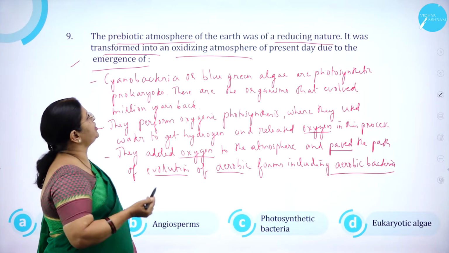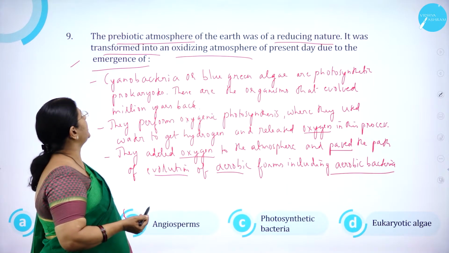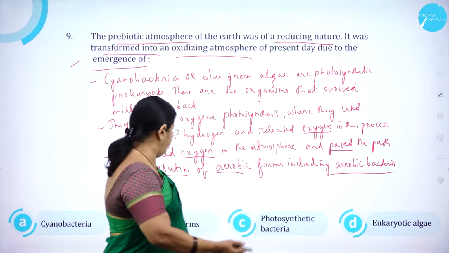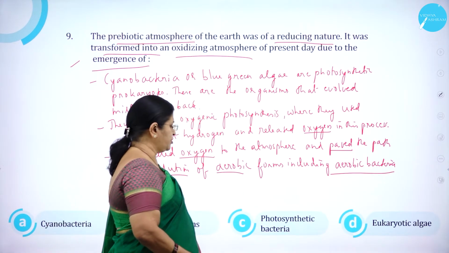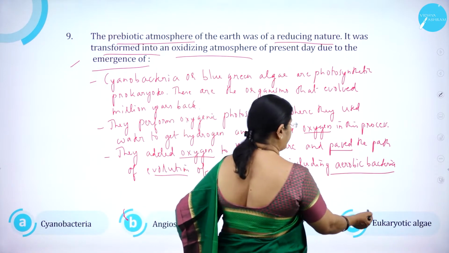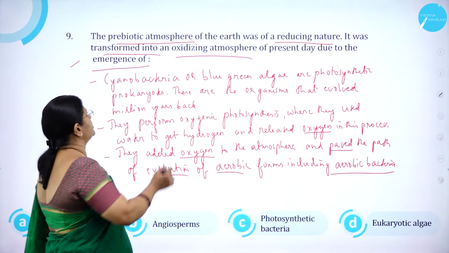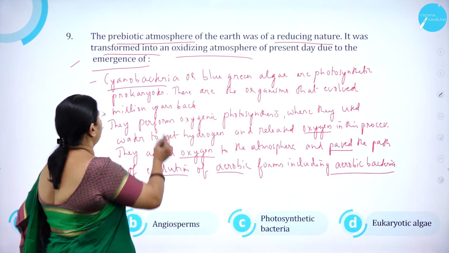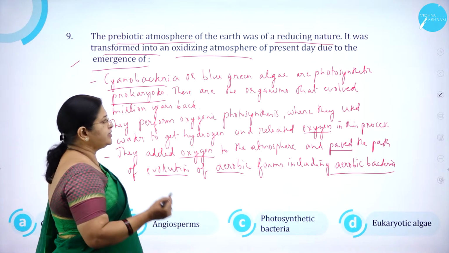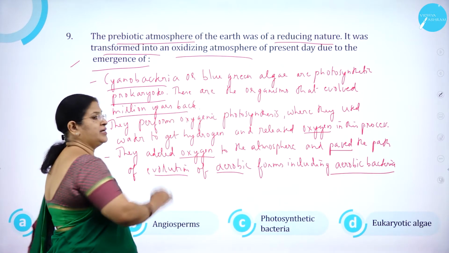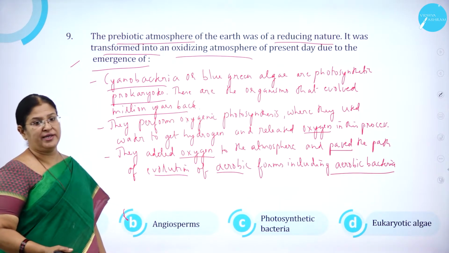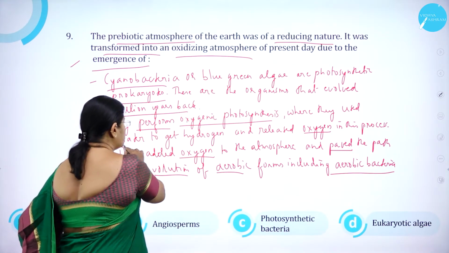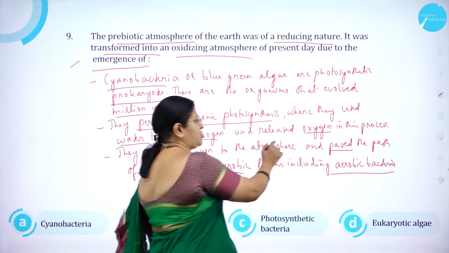It was transformed into an oxidizing atmosphere of present day due to the emergence of option A, cyanobacteria, option B, angiosperms, option C, photosynthetic bacteria, option D, eukaryotic algae. So the answer for this is cyanobacteria. As you know, cyanobacteria are also called blue-green algae or photosynthetic prokaryotes. These are organisms that evolved million years back. They perform what? Oxygenic photosynthesis, where they used water to get hydrogen and released oxygen in this process.